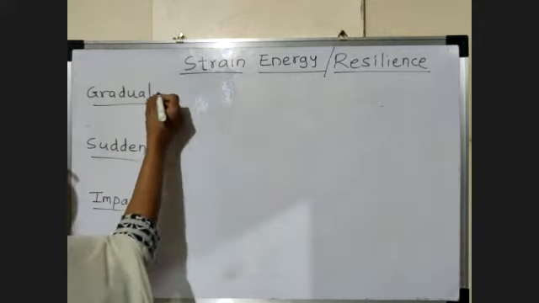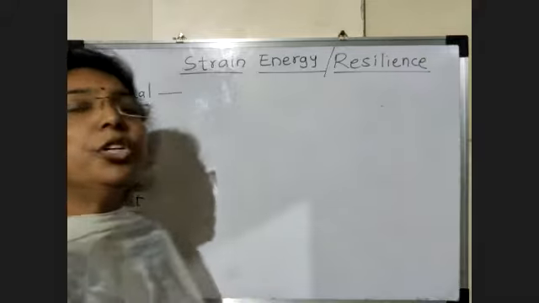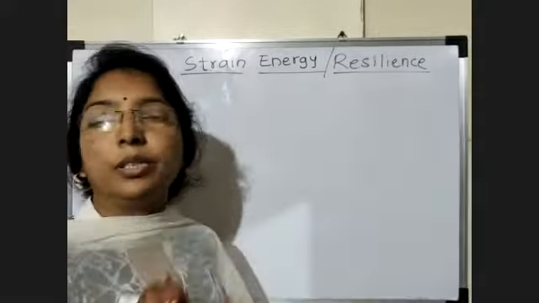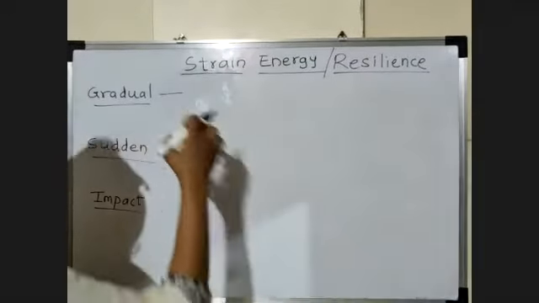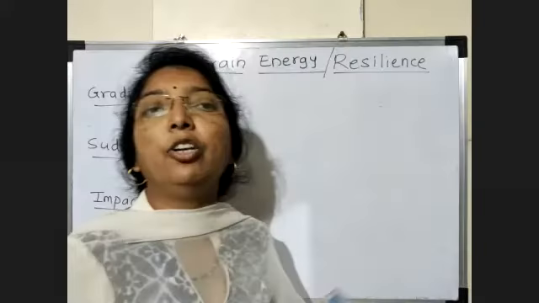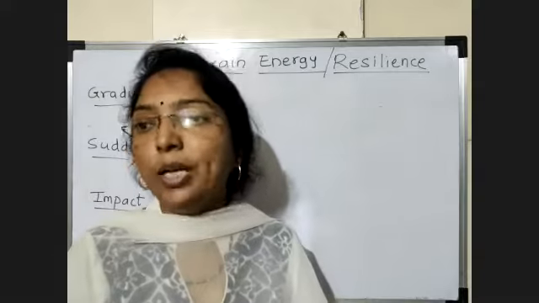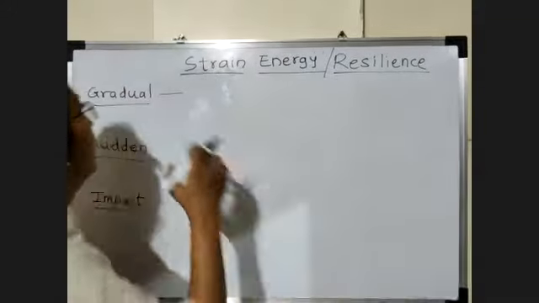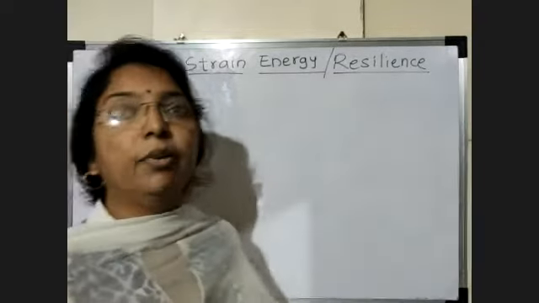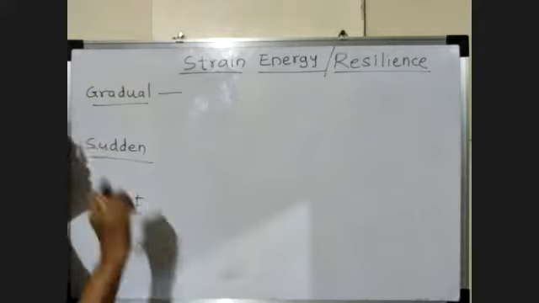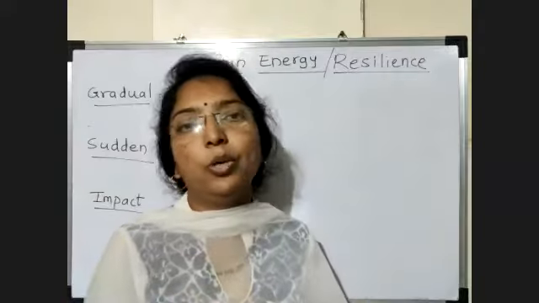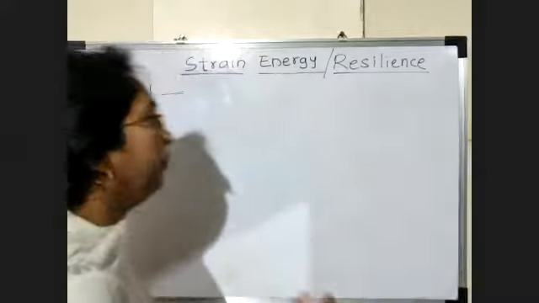Gradual loading means initially the load is zero and we increase the load in small constant increments until we get the maximum load. That load is called gradual load. For example, we perform the tensile test in our lab, applying gradual load.